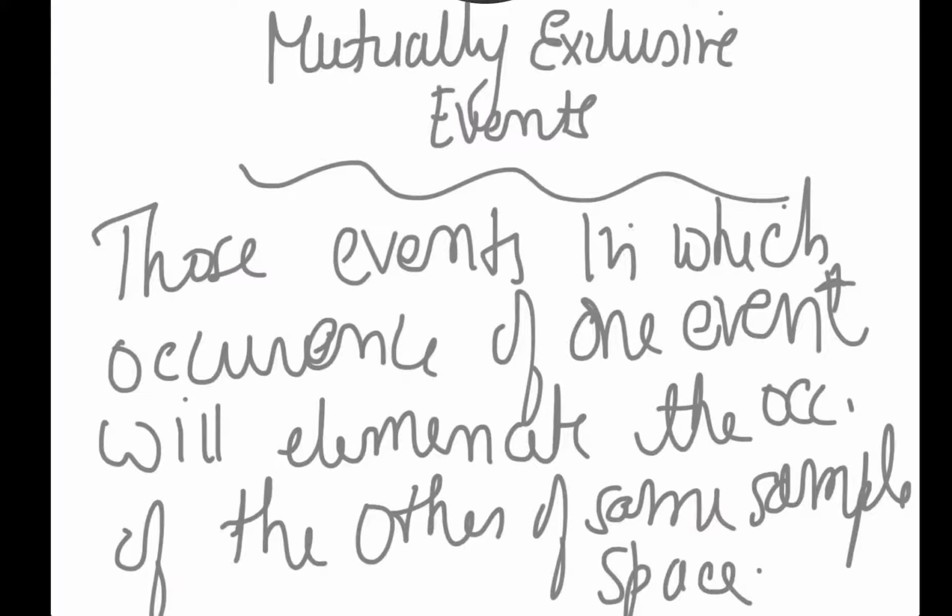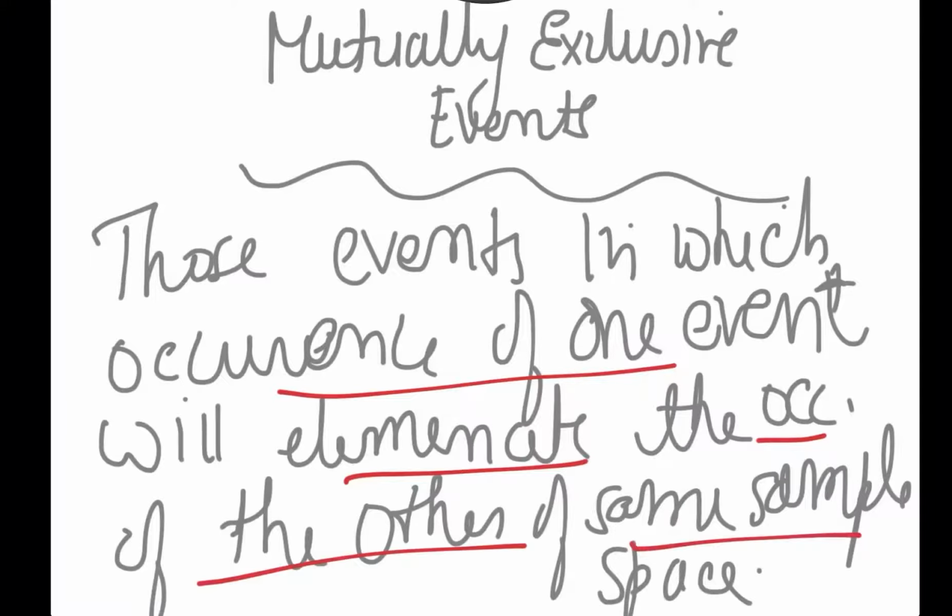What do I mean by this lengthy definition? I mean that if in a sample space S there are two events possible, A and B suppose, so out of that if one of them occurs, it is sure shot that the other one will not occur. So the occurrence of one will eliminate the occurrence of the other of the same sample space. Fine, let us take it up with an example.